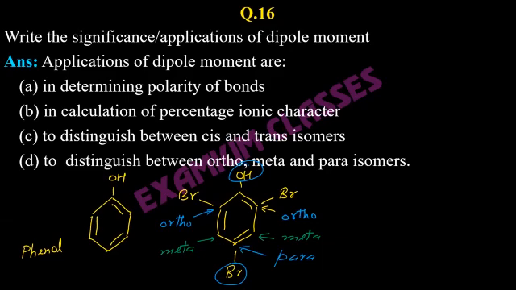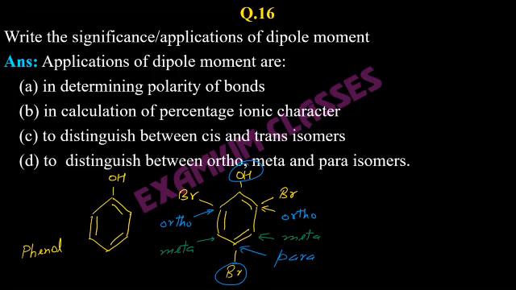And by finding the dipole moment, we can actually find whether the compound is ortho, para, or meta. Okay. The para ones, due to symmetry, have the highest boiling point. So if it has the highest boiling point, we can say it will be para.